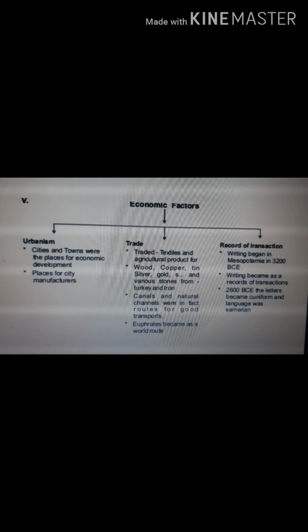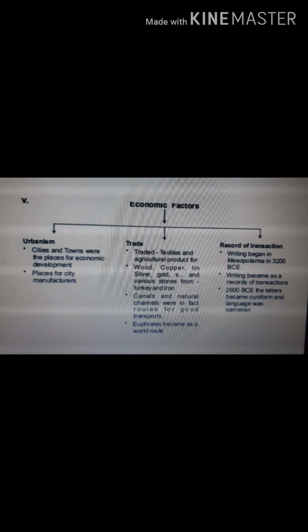And we were continuing with the chapter Writing and City Life. So, today we start with urbanism. Let's see this flow chart: economic factors in a city, urbanism, trade, and record of transactions. So, under urbanism, we are going to see cities and towns. They were the places for economic development, places for city manufacturers.